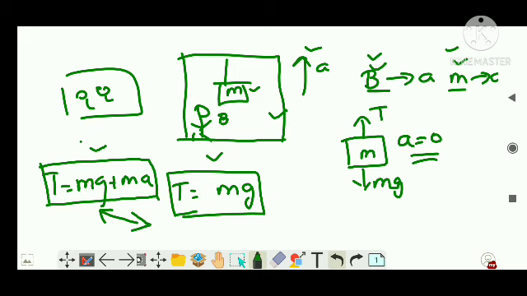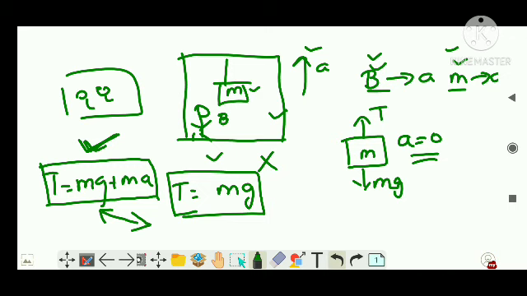So they did an experiment, and experimentally it was proved that the value of the tension was T equal to mg plus ma. That means this second calculation is wrong. If the observer is inside the lift, what he measures for the tension becomes wrong. How can it happen? You measured it in a proper way and applied Newton's law, yet the answer became wrong. So it can be concluded, in the second condition, that B is having an acceleration.